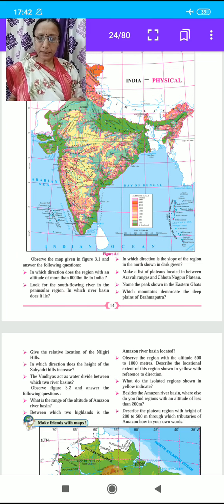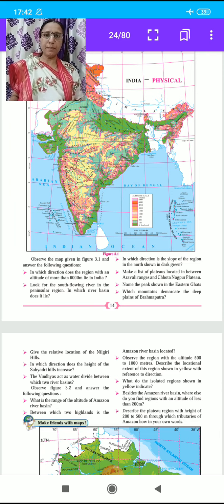These mountain ranges are also divided into Western Himalayas, also called Kashmir Himalayas. Then Central Himalayas, also known as Kumaon Himalayas. Then third, Eastern Himalayas, also known as Assam Himalayas. The Himalaya mountain ranges are thus divided into 3 parts: Kashmir Himalayas, Kumaon Himalayas and Assam Himalayas.